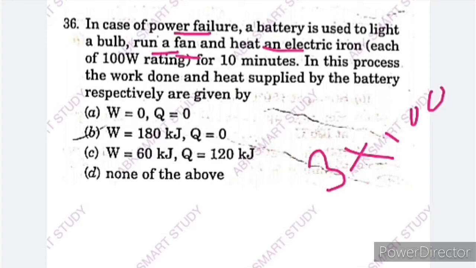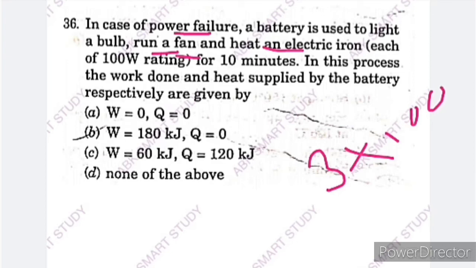First of all, we calculate the work supplied. Here the rating of each appliance is 100 watt: 100 watt of fan, 100 watt of electric iron and 100 watt of bulb. Combining these, we get 300 watt. So 300 multiplied by 10 minutes; converting 10 minutes into seconds, that is 600.